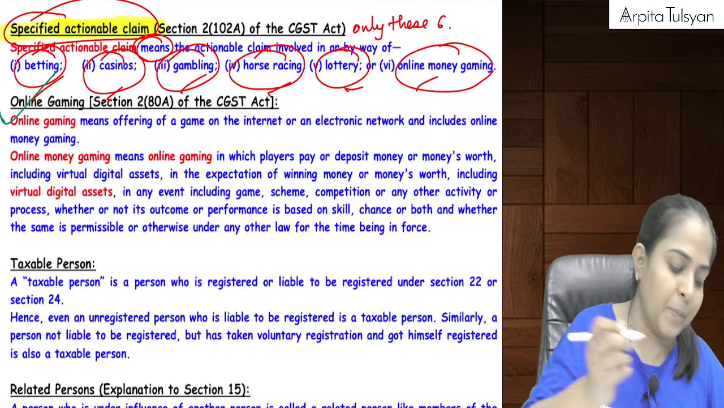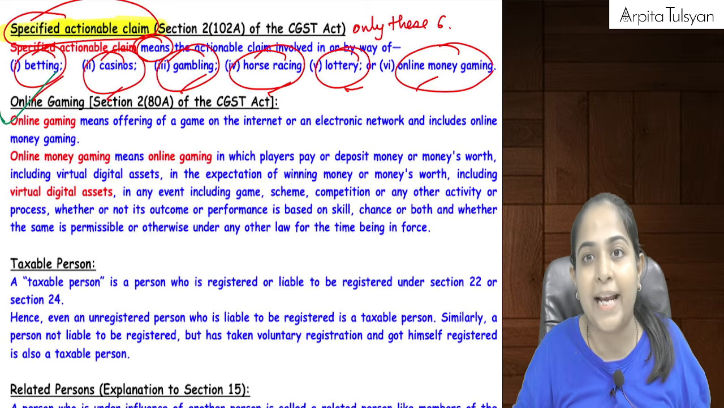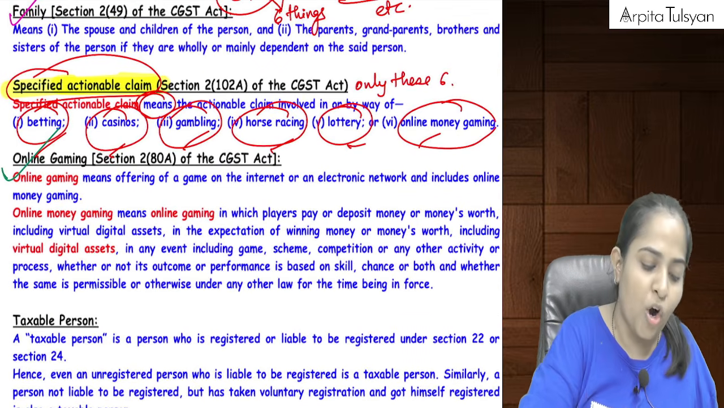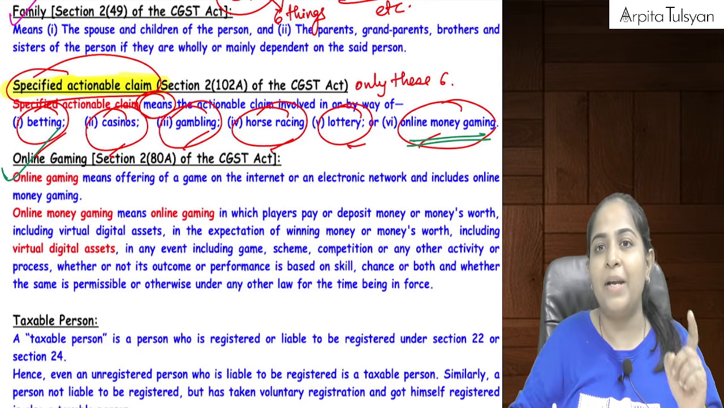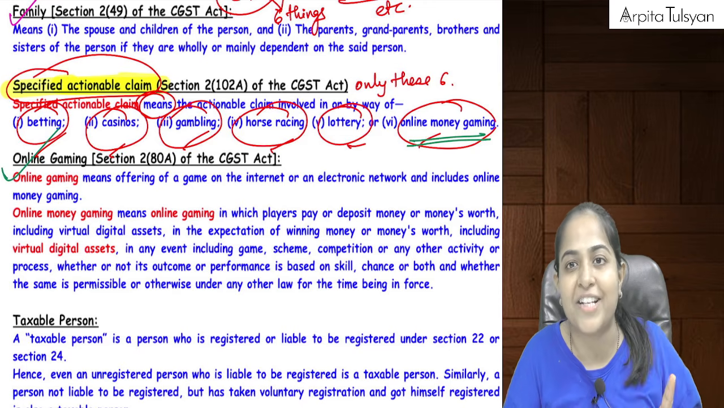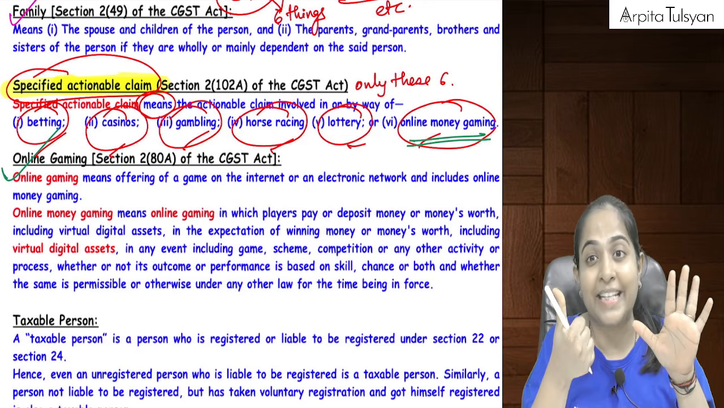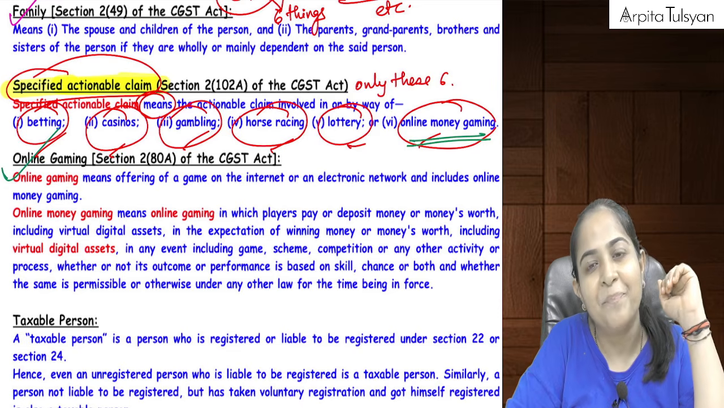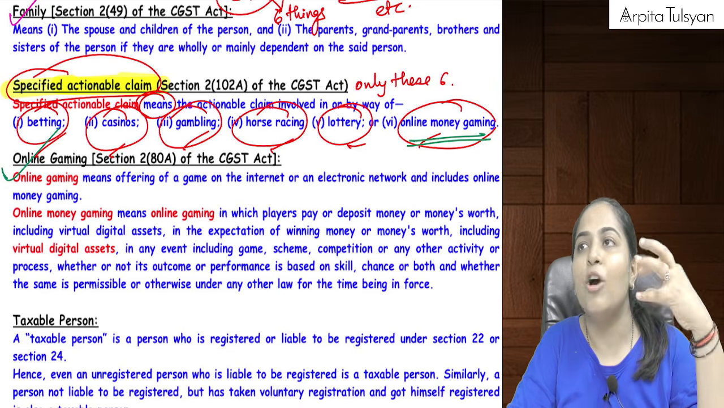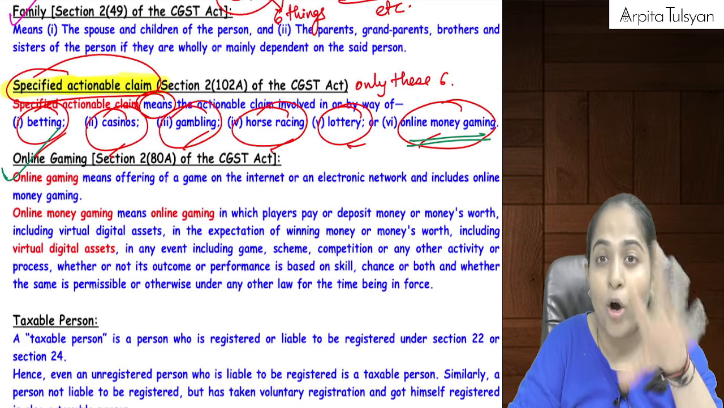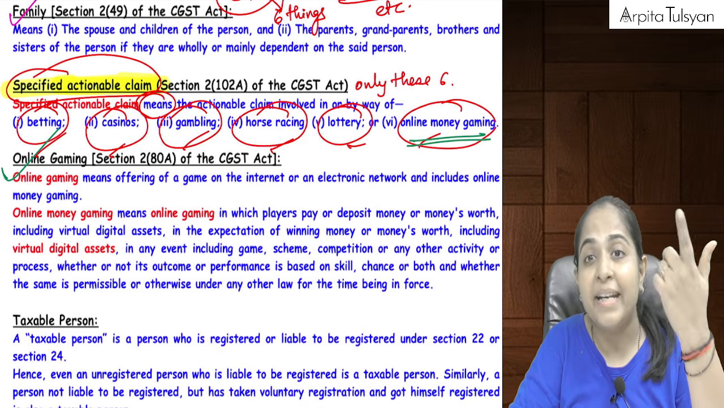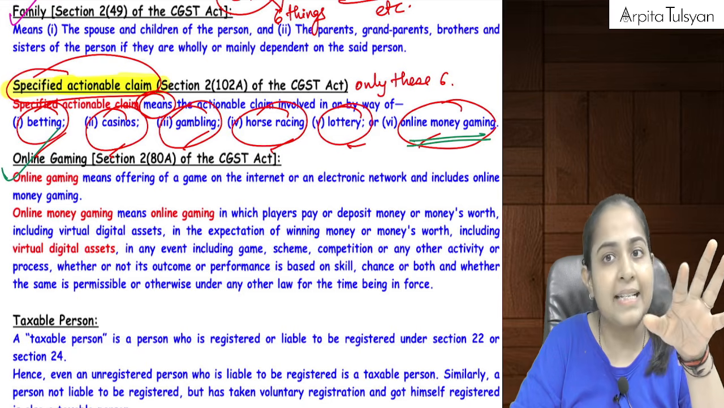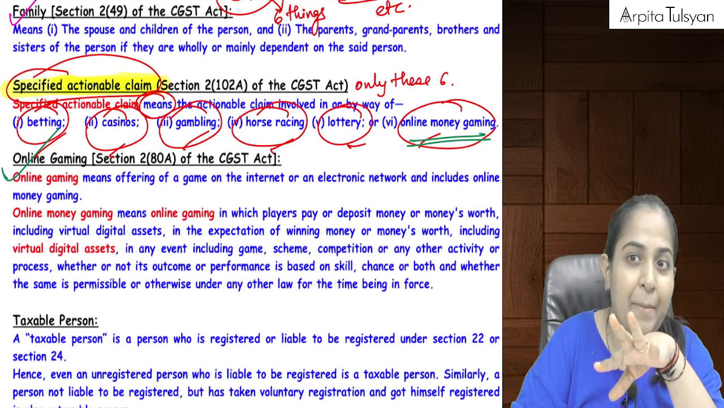Now next term is online gaming. Just now we saw about online money gaming. Online money gaming was one of the specified actionable claims, one out of those 6 points. Now first of all, what do you normally mean by online money gaming? Online money gaming is you are participating in some game online and you are paying some money to participate in that. That is considered as online money gaming, right?